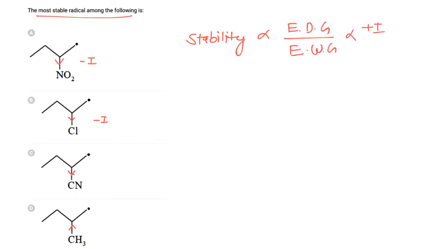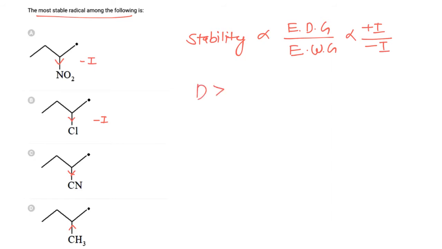So plus I effect or donating effect will increase stability of the carbocation, while electron withdrawing minus I effect will destabilize the carbocation.